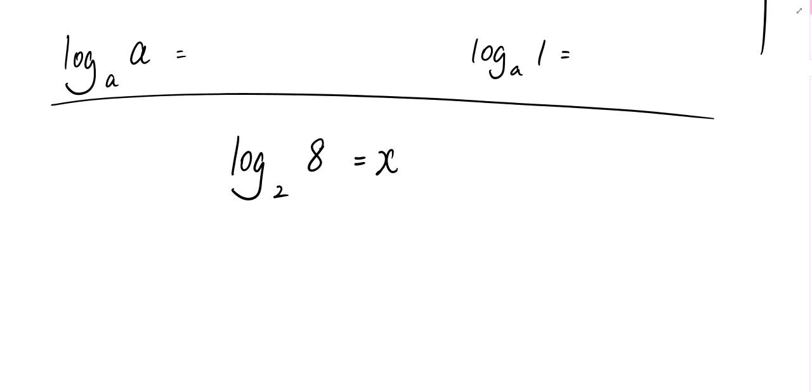Okay, so you must be able to convert this quickly. 2 to the power of x equals to 8. Okay, 2 to the power of x equals to 8. So what is the value of x? 3. 2 to the power of 3 must be equal to 8.